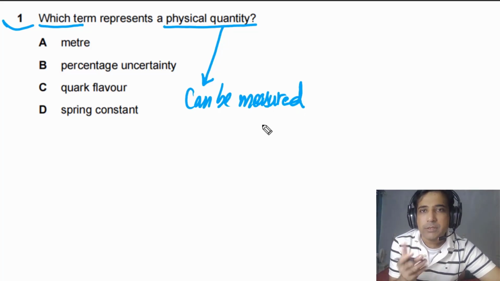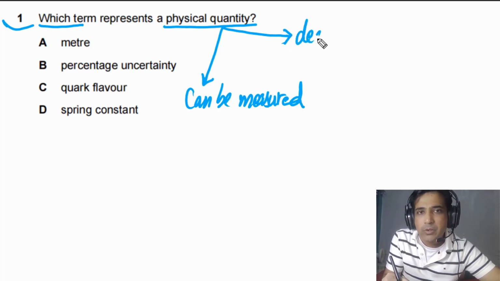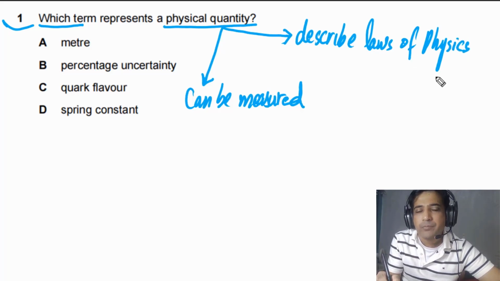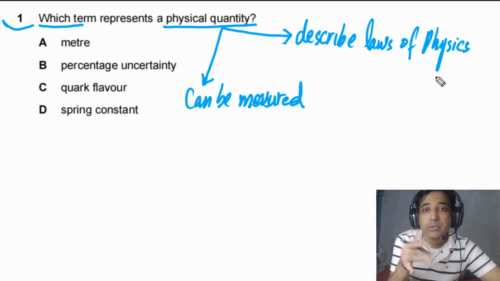But some quantities, for example love and friendship, are not physical quantities. You cannot measure them. Also, a physical quantity describes laws of physics, or simply, it obeys laws of physics. As I mentioned before, love and friendship are not physical quantities. They do not obey laws of physics. So things like friendship and love are not physical quantities.